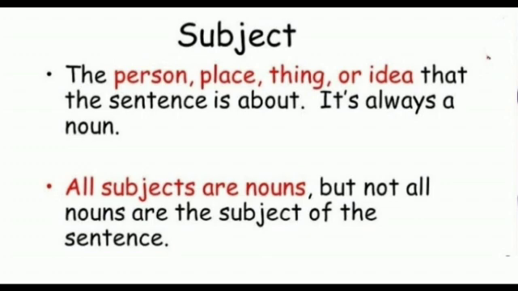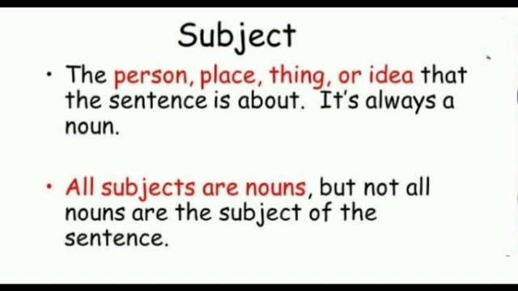The person, place, thing, or idea that the sentence is about, and the subject is always a noun. So, the person, place, thing, or idea that the sentence is about is called a subject, and it is always a noun. All subjects are nouns, but not all nouns are the subject of the sentence. Means all subjects are nouns, but all nouns are not subjects.